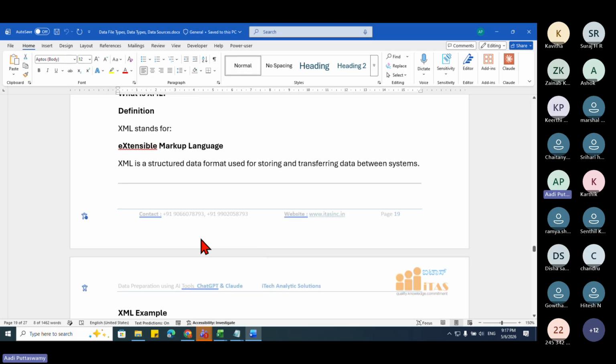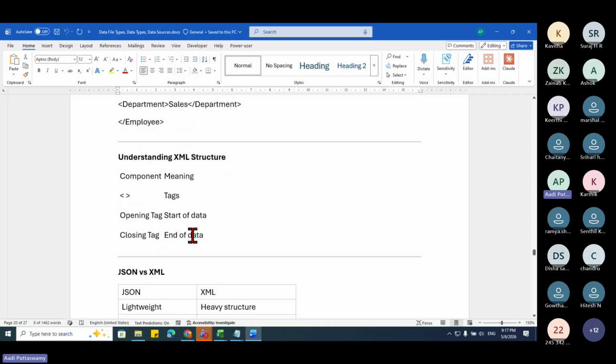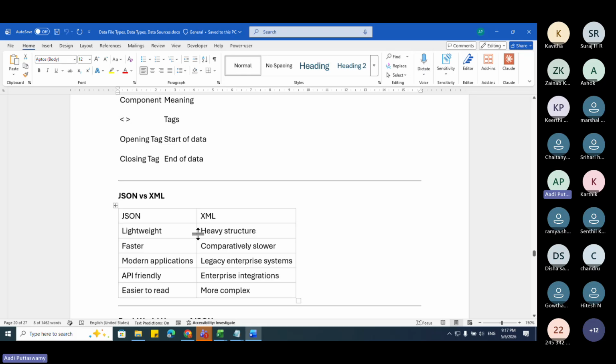XML, as I told you, is Extensible Markup Language. It is a structured data format used for storing and transferring data between systems. And mostly this will be used in websites. You can see that we have some tags here. And here I have the comparison between JSON and XML. So JSON is actually used mostly in AI. Okay. So XML is a very old style.